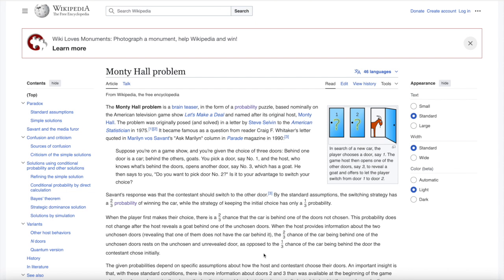Initially, the assumption is that since the door which has the goat has been opened, you're left with 2 doors, one which has a car and one which has a goat. So the probability should be 1 by 2 of winning either way, right? But if you look at it mathematically, it doesn't seem to hold. And that's where I come in. So we're going to look at it mathematically and see why it does not hold.